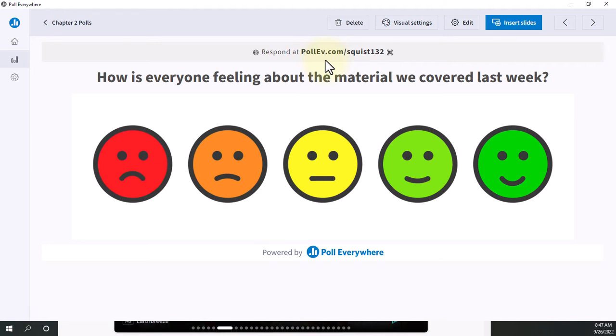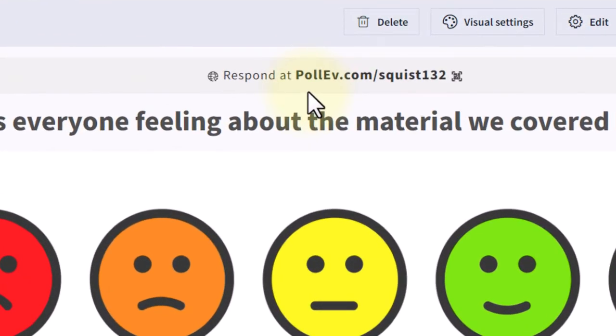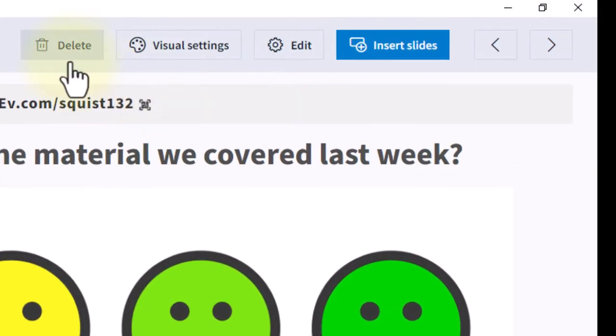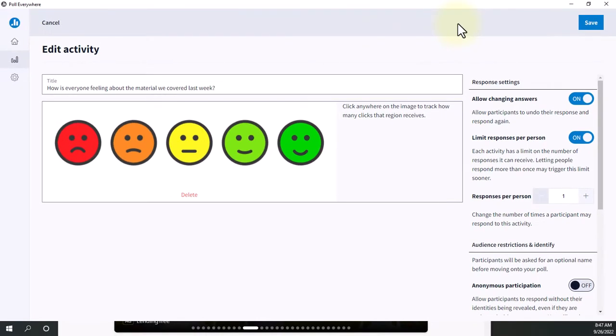So this might be something that you might want to put in the chat, or when you are starting class, to remind students to have a separate browser open to go to this website. When you are ready to start your polling activities, they can just open up that browser to respond. On this new page, you'll also see some other buttons appear. So you can delete this poll, you can edit the visual settings, and you can also edit the question itself.